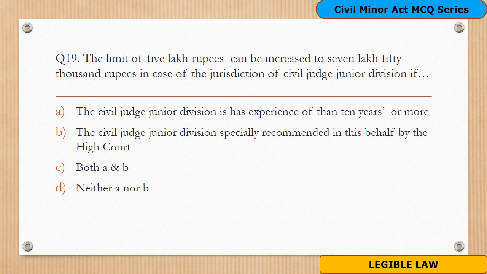Option C. Both A and B. And option D. Neither A nor B. The answer for this is option C, both A and B. That means the limit of 5 lakh rupees can be increased to 7,50,000 rupees in case of jurisdiction of Civil Judge Junior Division if he has experience of near to 10 years or more and he is specially recommended by the High Court. Hence option C, both A and B are correct.